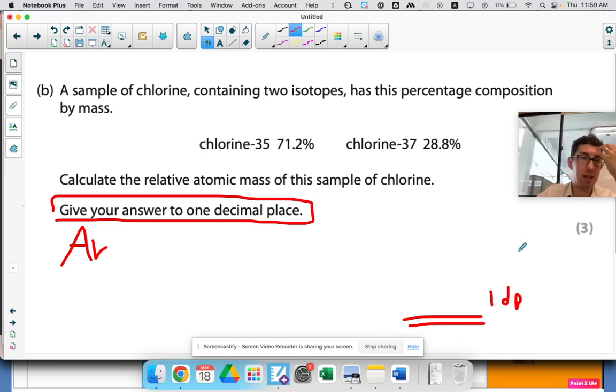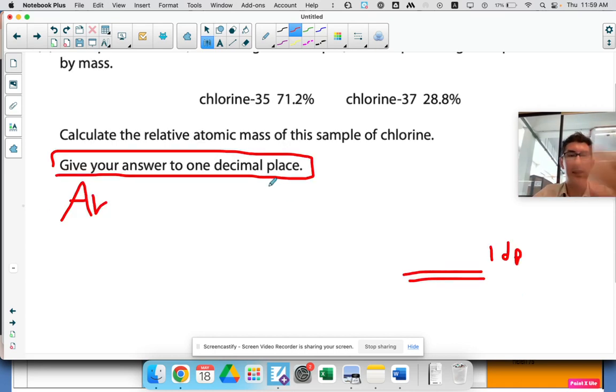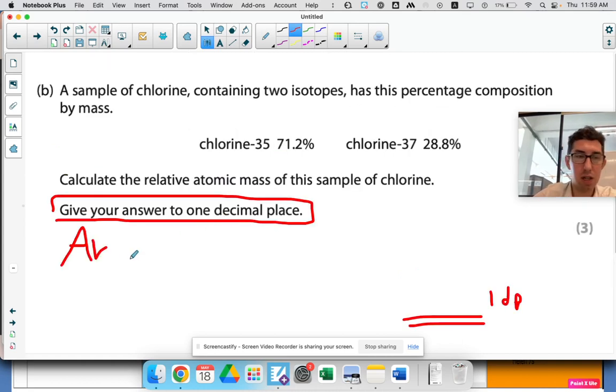It's such a stupid, annoying mark. You always kick yourself. I do it all the time, I lose a mark for decimal points and sig figs when the question so obviously tells you. But when you're stressed in an exam, it's so easy to do. You don't want to lose that mark. That mark could be the difference between the grade.